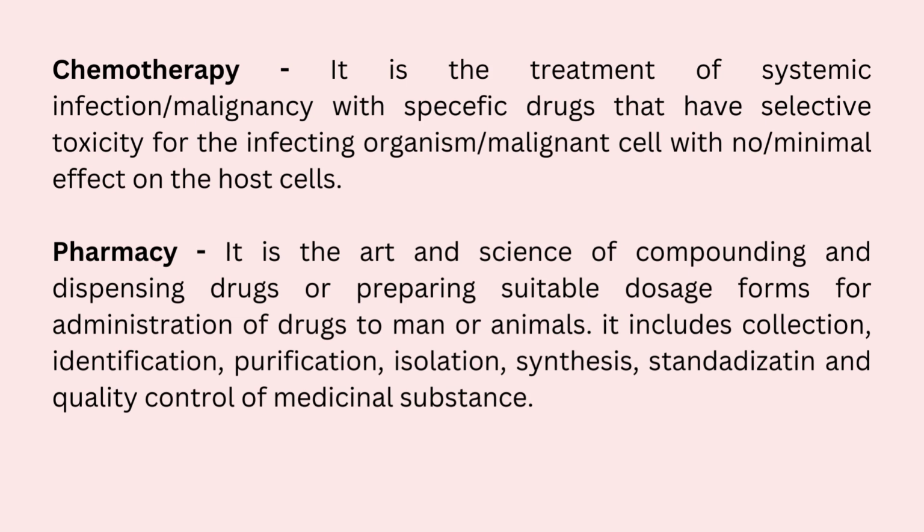It is done with specific drugs that have selective toxicity for the infecting organism or malignant cell, with minimal effect on the host. In chemotherapy, we use a drug type that has an effect on the malignant cell but doesn't have any effect on the host cells, or we can say the good cells, that are dividing in a controlled manner.